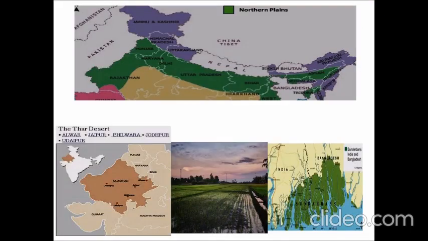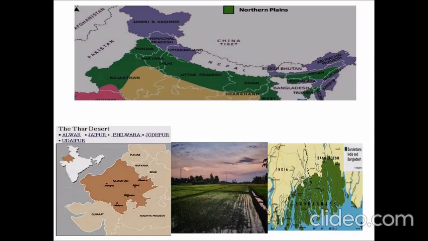In this slide, the map which is shown is nothing but India's map. So there they have shown the North Indian Plain. So exactly where is the location of the North Indian Plain? It is between the Himalayas and the Peninsula. So the region between the Himalayas and the Peninsula is known as the North Indian Plain. For study purposes, we will divide this North Indian Plain into 3 parts.